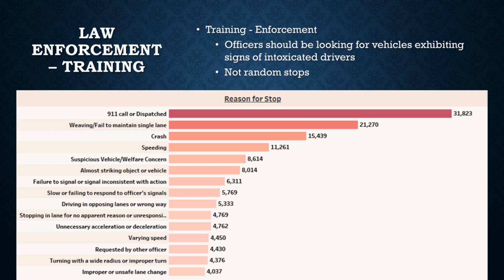Looking at the number one reason for stop, you can conclude that the driver was doing something on this list to warrant a member of the public to call about the driving behavior. It remains consistent with the idea of looking for factors of intoxication versus stopping a large number of random vehicles for other violations when conducting DWI enforcement activities. This data can be used in a training environment to highlight reasons for stopping vehicles exhibiting these driving behaviors.